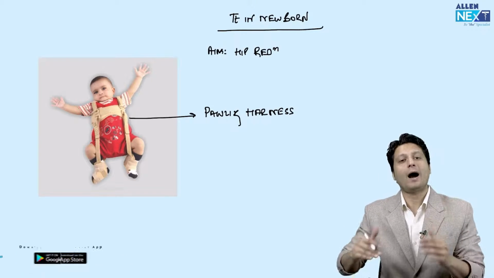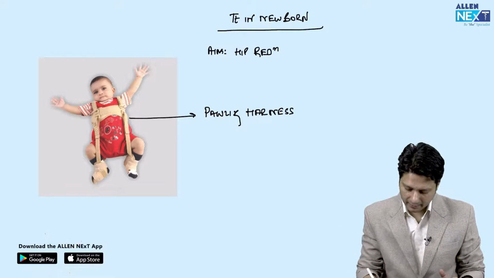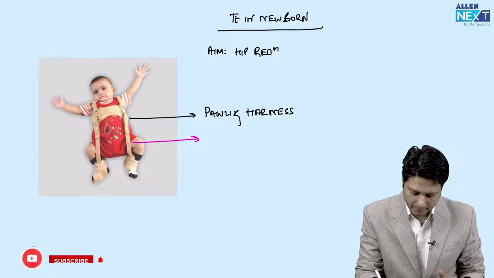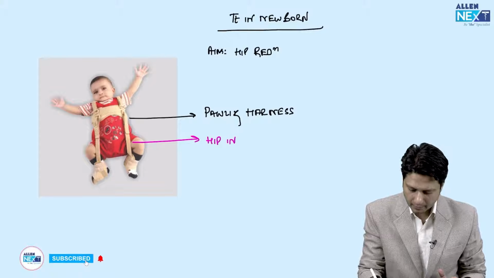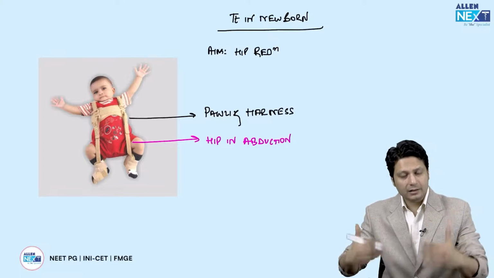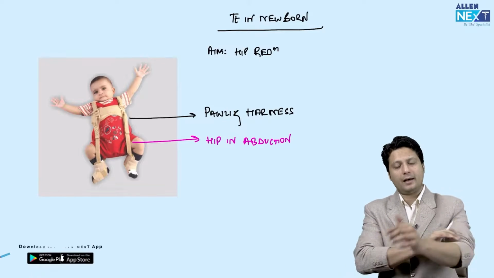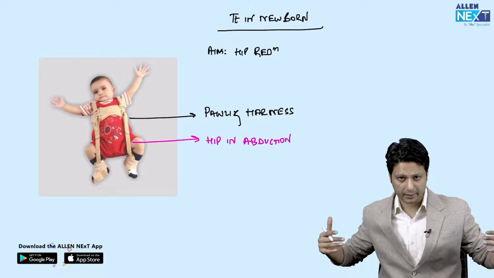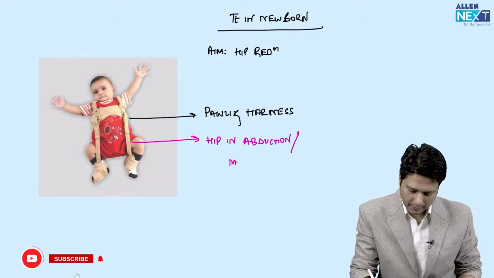Now, how will you identify a Pavlik harness splint? As it is very clearly seen here, the hips are kept in abduction. These belts and braces are tied along the ankle and along the body in order to keep the hip joints abducted, but with mobility allowed.